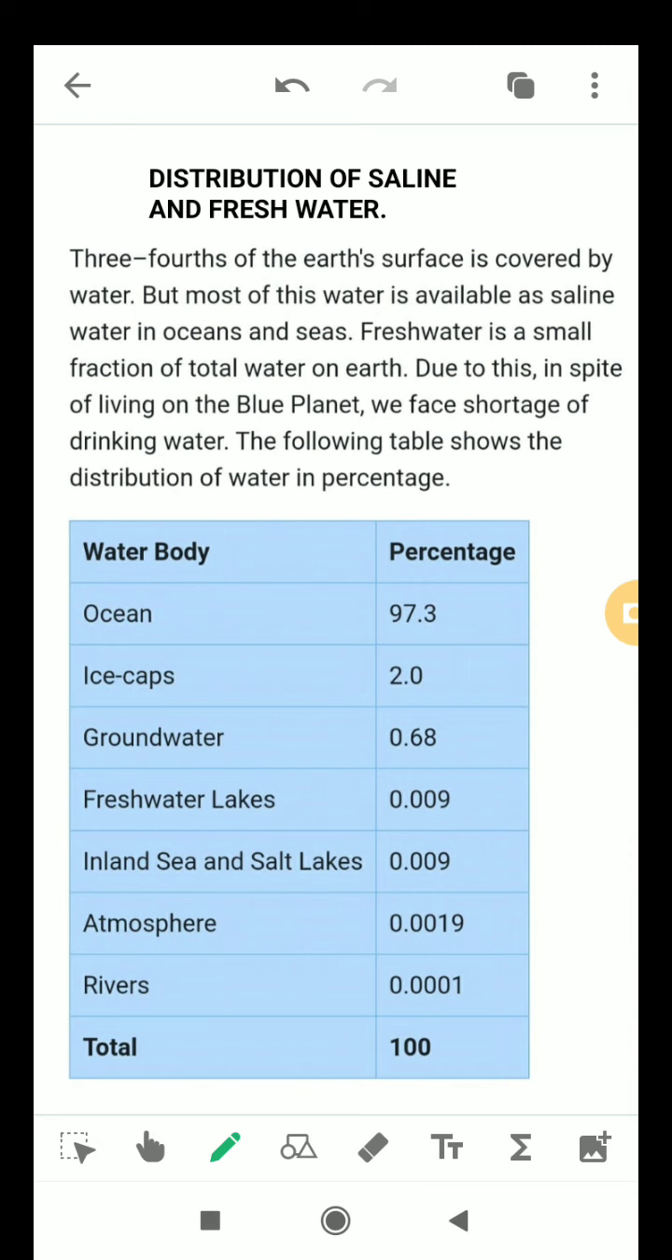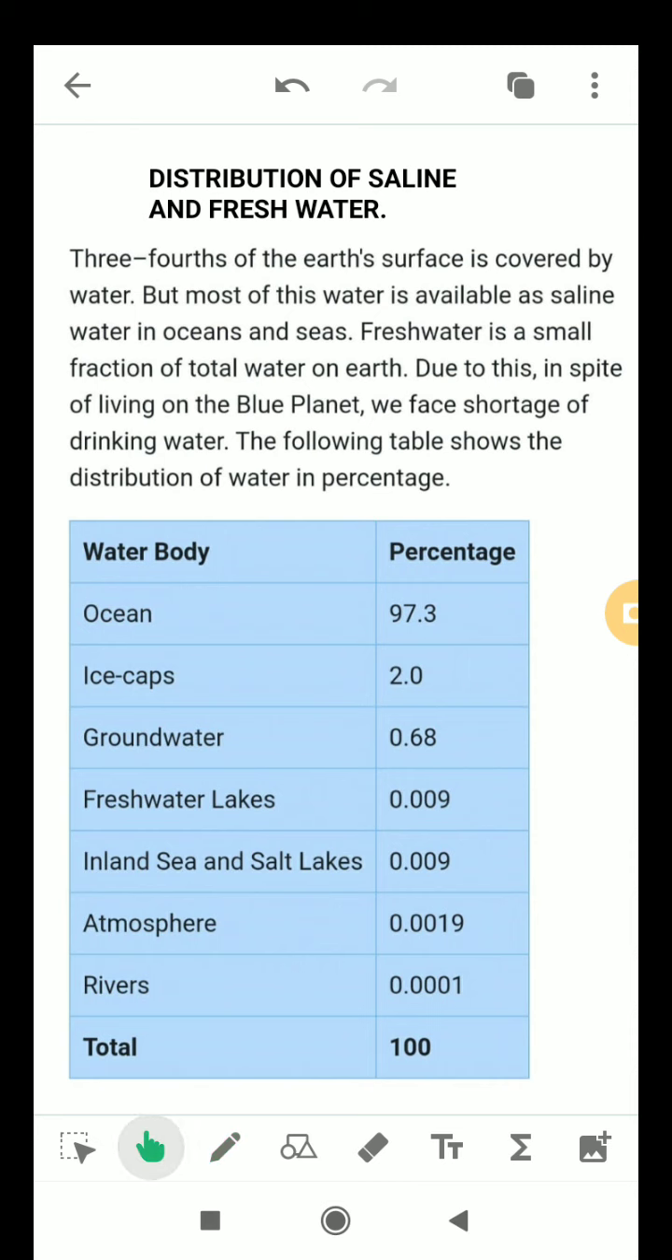So, we all know that 3/4 of the earth's surface is covered by water. If there is more water than land on this earth, why do so many countries face water scarcity? Is all the water of the earth available to us? So here the following table gives the distribution of water in percentage.